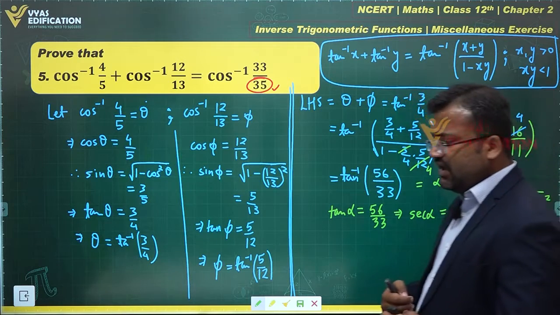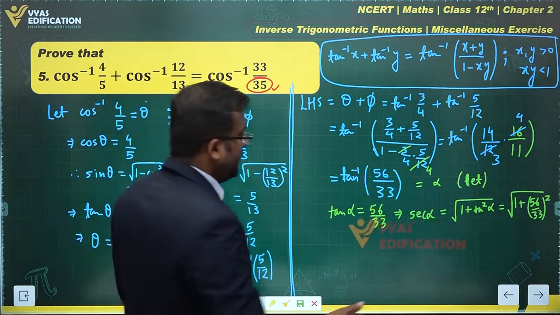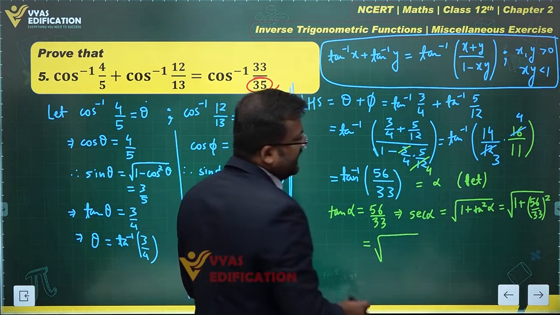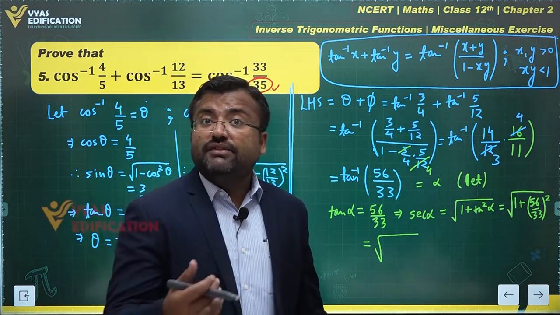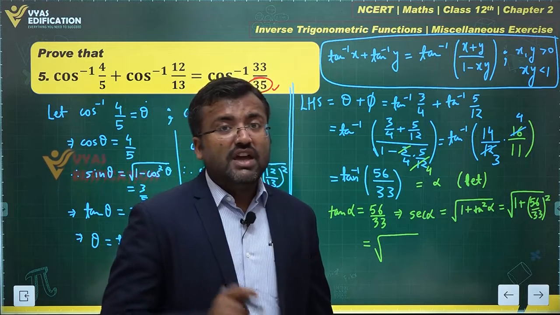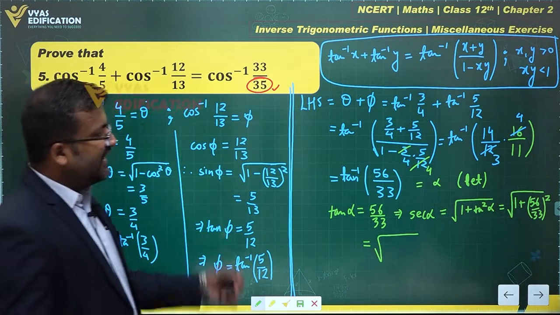This is what you have, 33 square and 56 square. Can I add them together? Yes. 33 and 56 are two relatively big numbers as compared to the normal Pythagorean triplets that we are aware of. If you are aware of these Pythagorean triplets, then it is very good. But if not, let's find that.